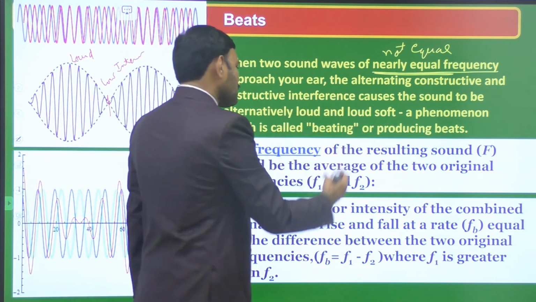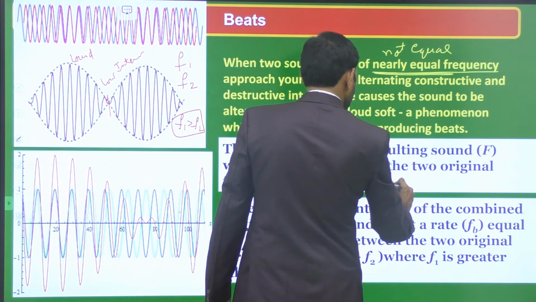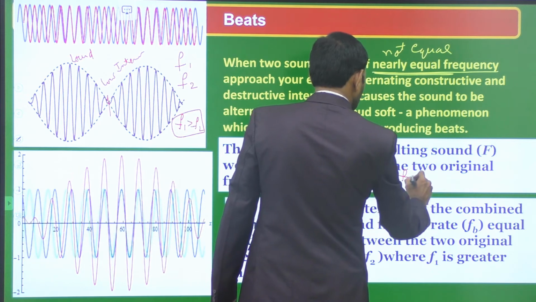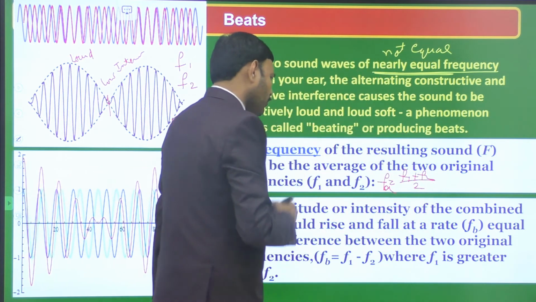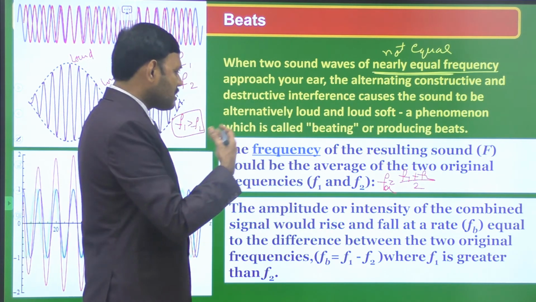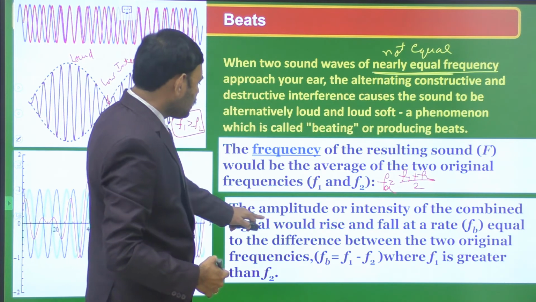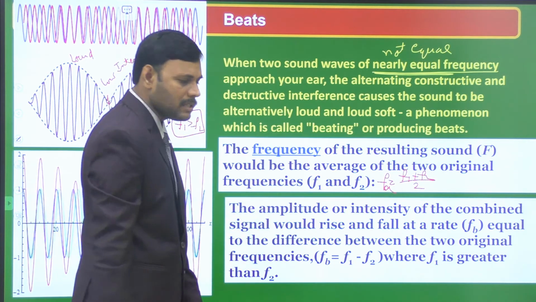Then the frequency of the resultant sound is F. That frequency of the resultant sound, the average value, is (F1 plus F2) by 2. This is the resultant sound wave frequency. We get a resultant sound wave of frequency (F1 plus F2) by 2. And the second point is the amplitude or intensity. We know that the square of amplitude is intensity.